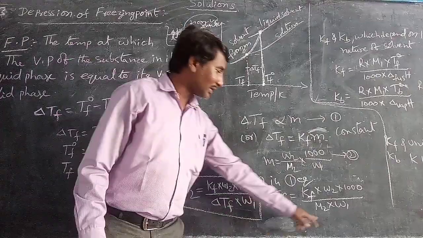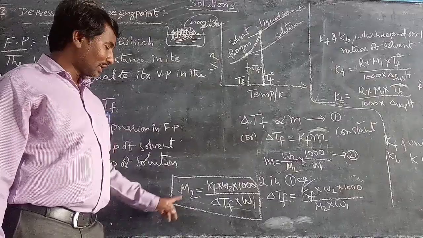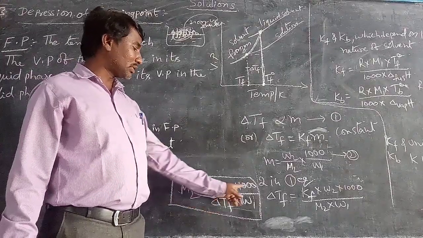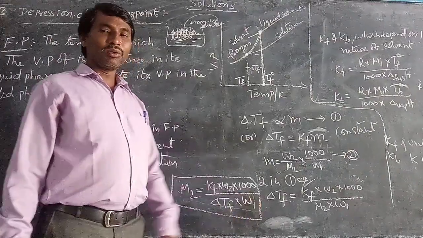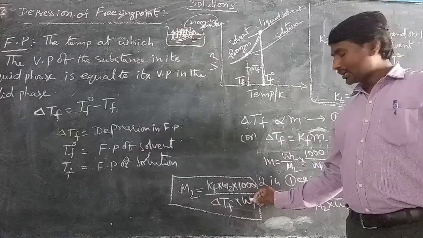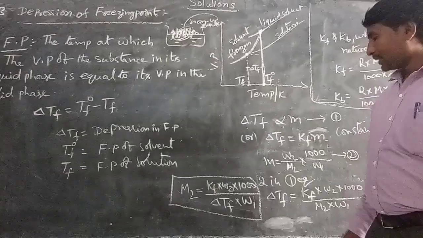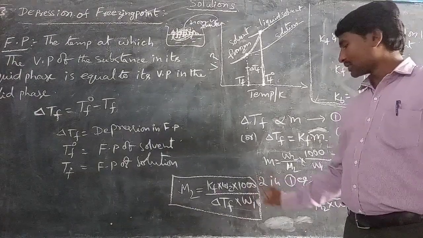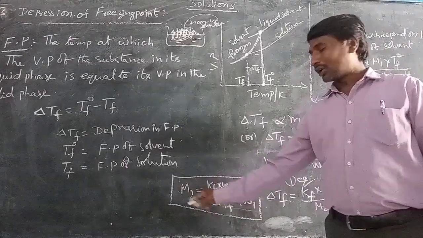When we calculate M2, the molar mass of the solute, M2 equals Kf into W2 into 1000 divided by delta Tf into W1. Here W1 is the number of grams of solvent, W2 is the number of grams of solute, and this is 1000 grams, and M2 is the molar mass of the solute.